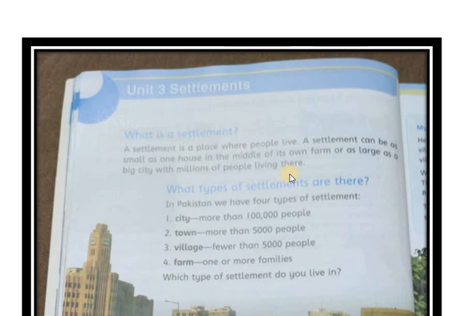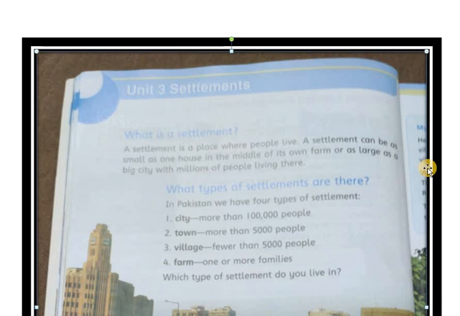So before this paragraph I already explained to you about settlement, right? What types of settlement are there? In Pakistan we have 4 types of settlement. Number 1, city, more than 1 lakh people. Town, more than 5,000 people. Villages, fewer than 5,000 people. Farm, 1 or more families. Which type of settlement do you live in? Obviously, city. Okay?